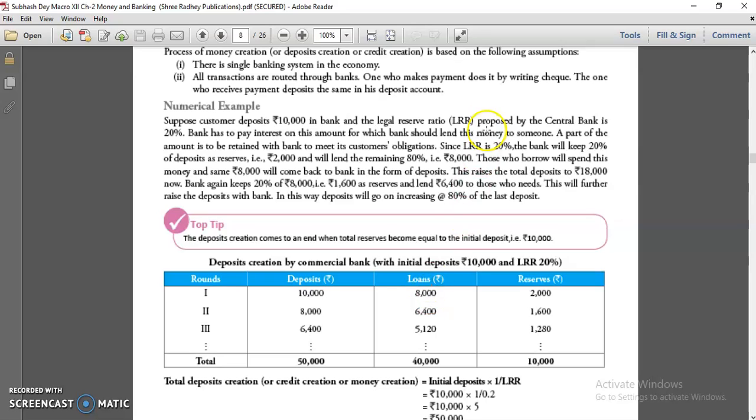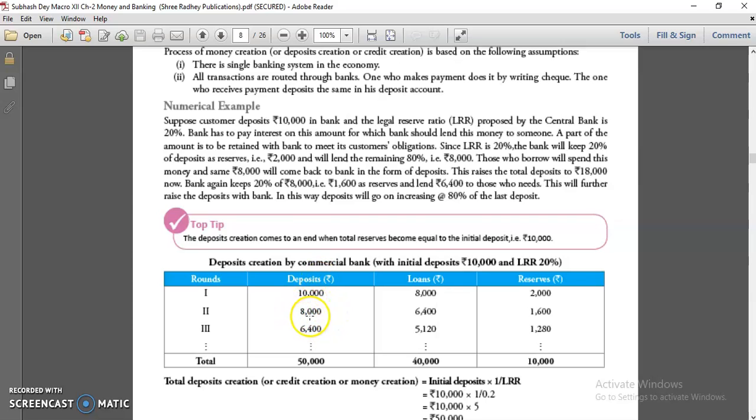Now two assumptions: a single banking system, as well as all transfers routed through banks. It means this 8,000 is given to that customer through a check. Once that person spends that amount for their transactions, those transactions are in the same way as writing a check. So once that payment is given by that person to another person, automatically that person comes to the bank again. That person deposits the same amount in the second round as a primary deposit to the commercial bank.